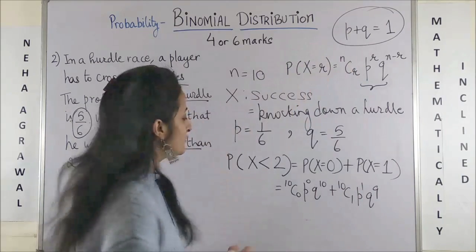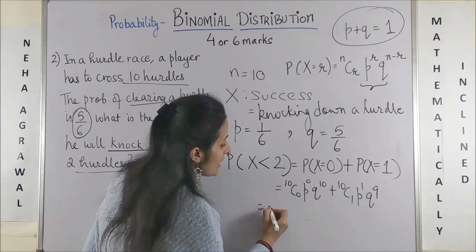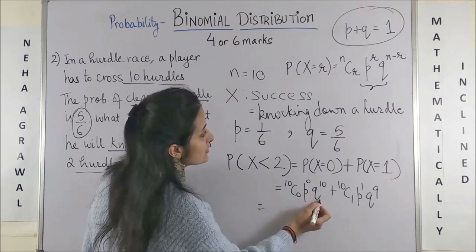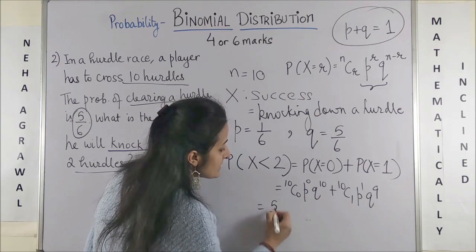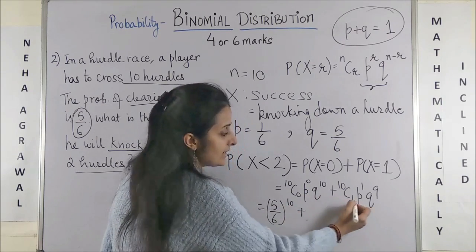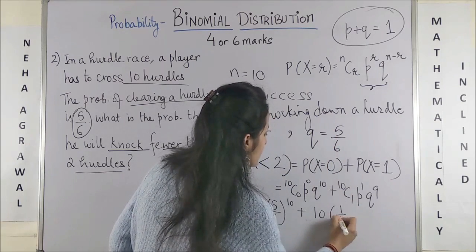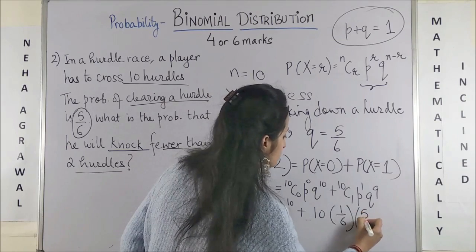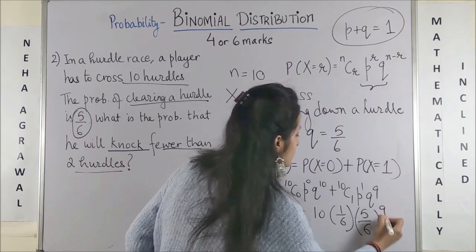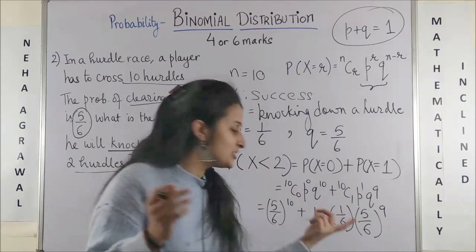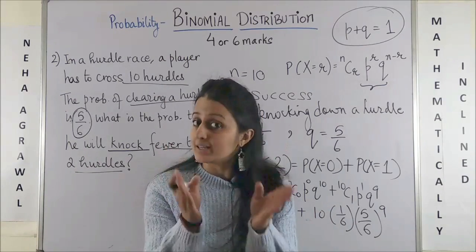Simple application of the formula. 10c0 has to be 1, p raised to power 0 has to be 1. This will be 5 by 6 raised to power 10 plus 10c1 will be 10, p, which is 1 by 6, into q, which is 5 by 6 raised to power 9, and you can just simplify it a bit. That's your answer.